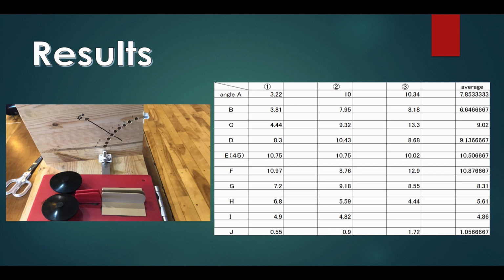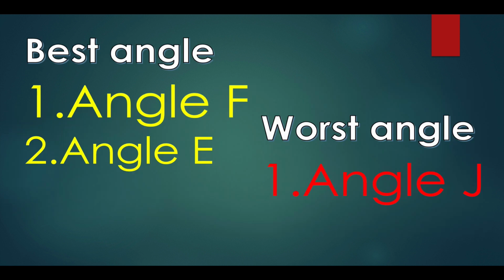As a result, angles E and F have the longest average distance. Angle J has the shortest average distance and almost didn't fly more than 1 meter.